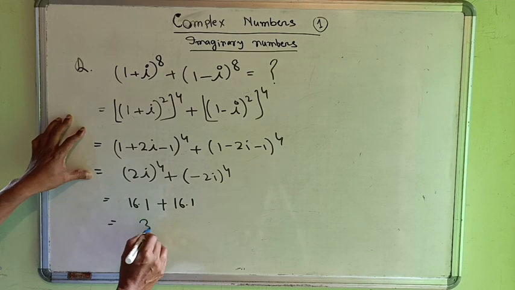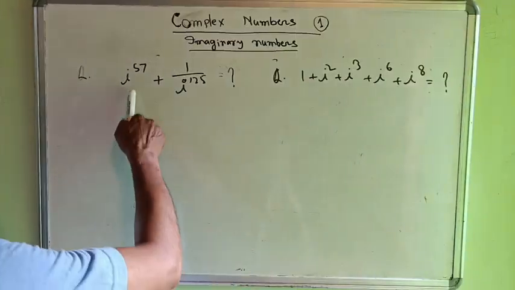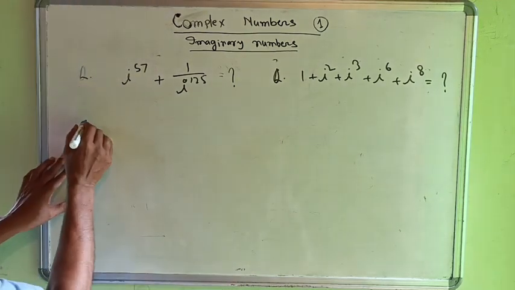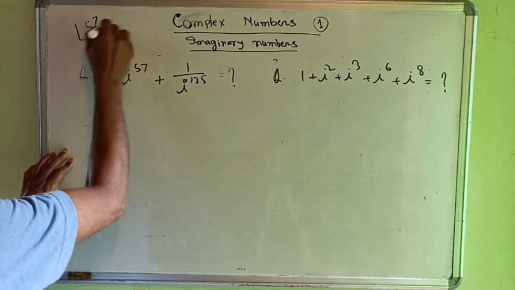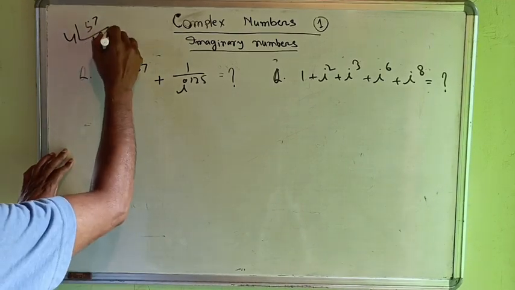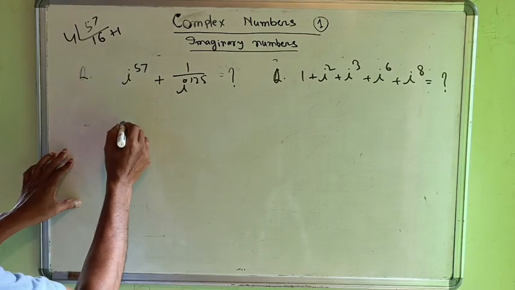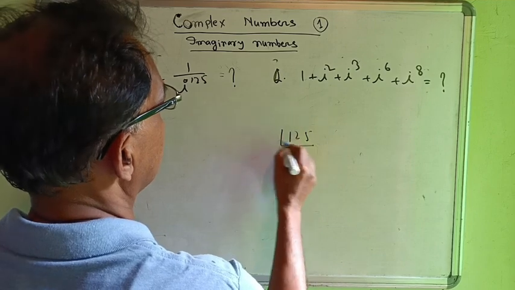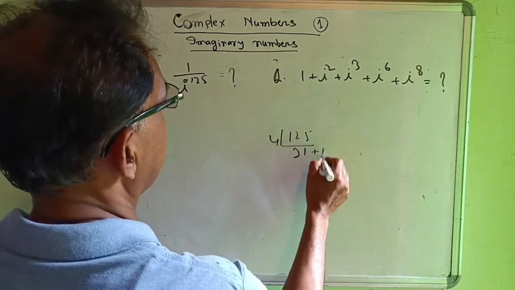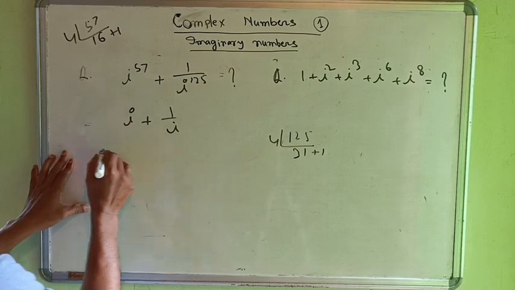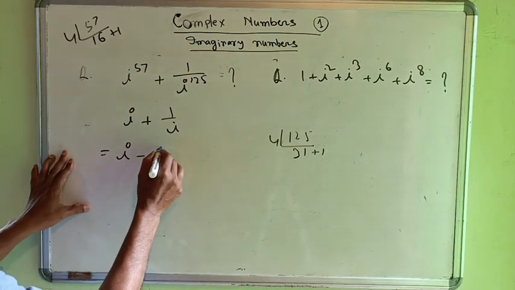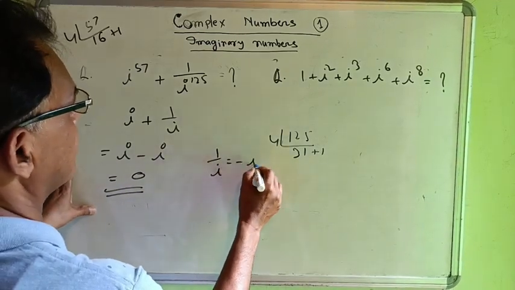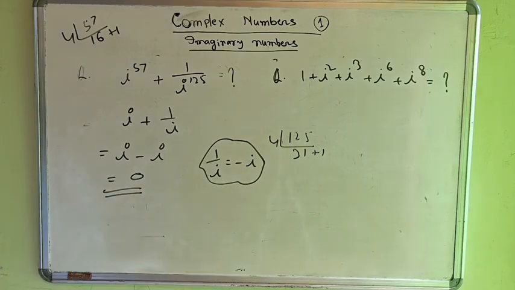Then we get what? 32, that is, i to the power 57 plus i to the power 1 by i to the power 125. This is equal to what? We have to check it. 57 and 4, then we get 1, 16, that is plus 1, therefore this is equal to what? i. And similarly 125, 4, 1, that is plus 1, then we get what? 1 by i. This is equal to what? i. This is equal to what? Minus i. This is equal to what? We get 0, since 1 by i is equal to what? Minus i. And that is the important concept.